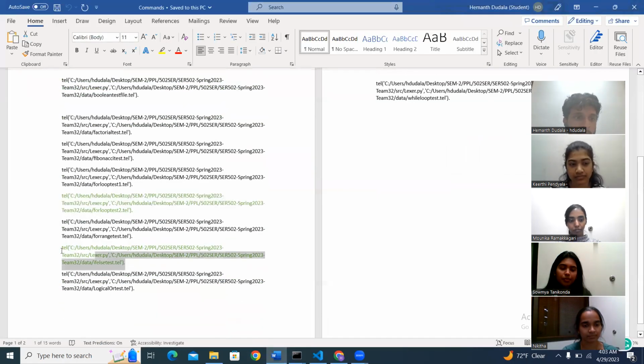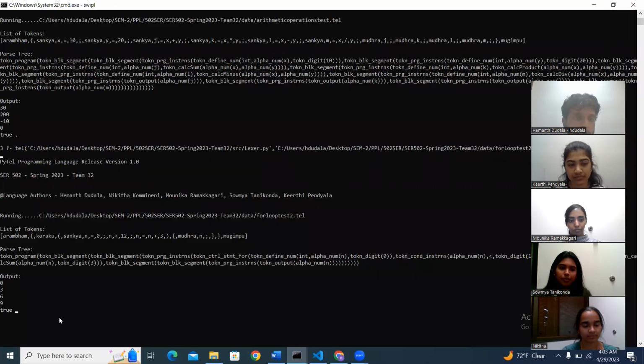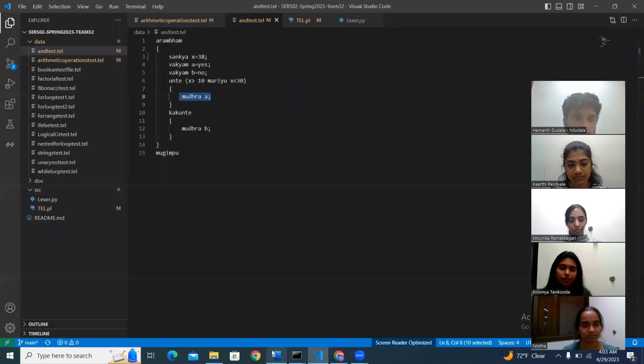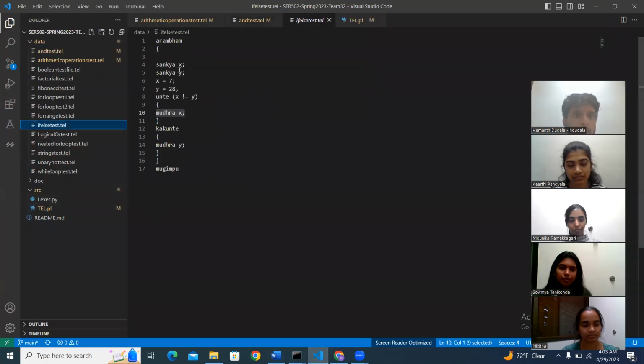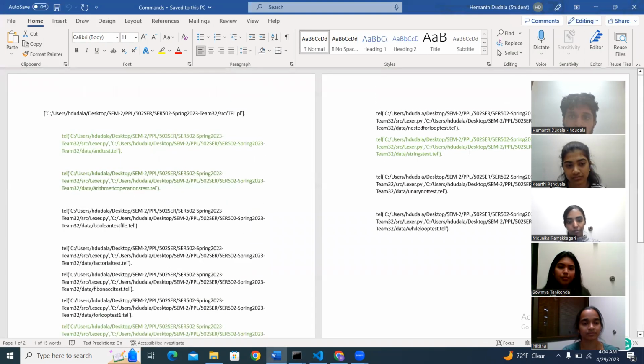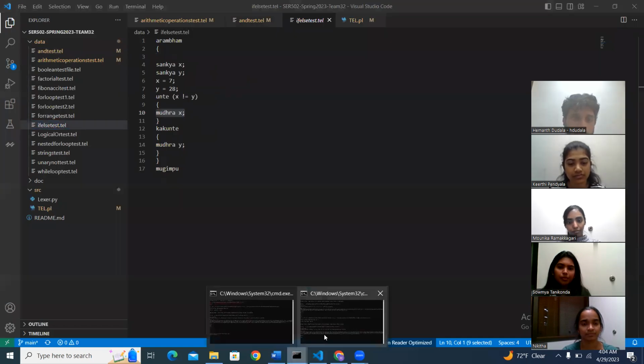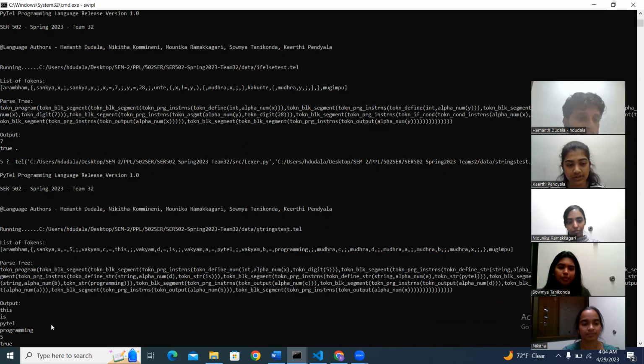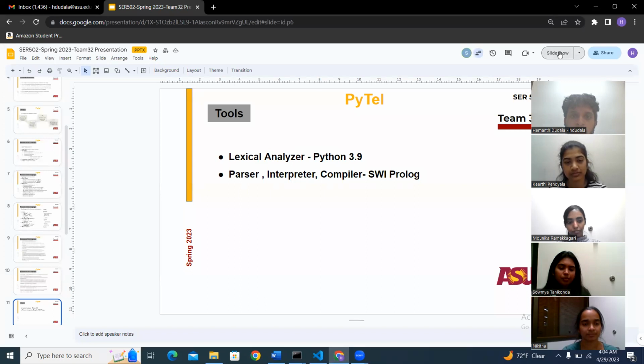Now let's look at another program where we have taken an if else statement, and we run it and check the output. In the if else statement, we are taking X, Y as 7 and 28, where if 7 is not equal to 28, then we are printing the 7. So here, that's the output of it. And lastly, we are checking the string, taking the string and the integer and printing it in this PyTel programming language. Now let's go back to the slideshow and see.